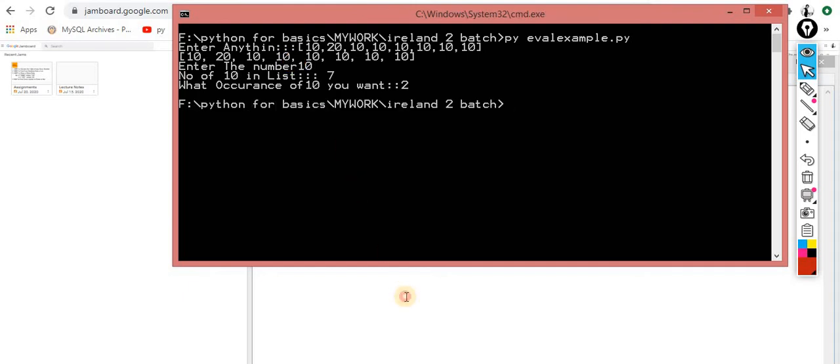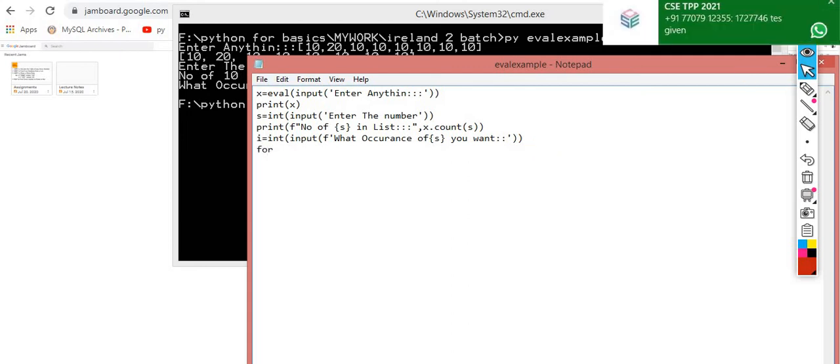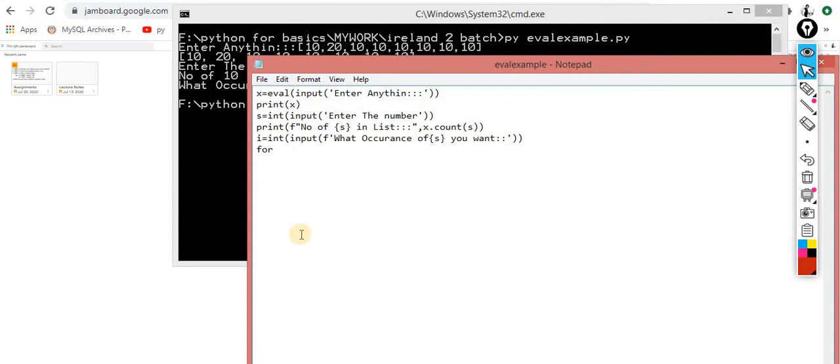Right. Okay, so let me make the code for the same. Now the things have been done prior. What exactly the occurrence of 10 is, I ask from the user. So let's suppose the user entered 2. Same, you have to do the iteration.